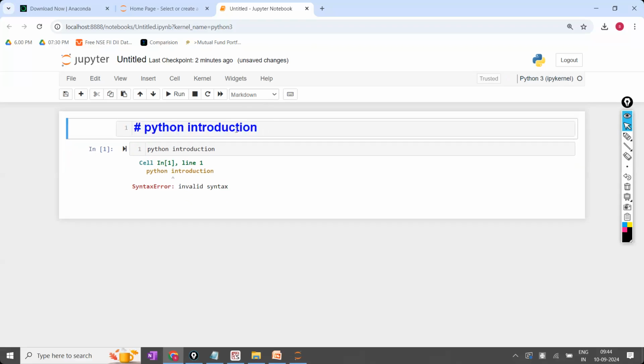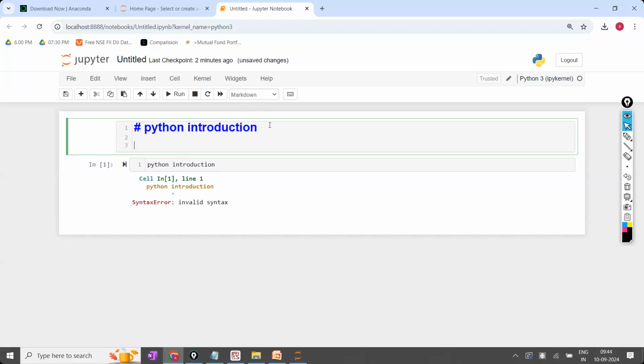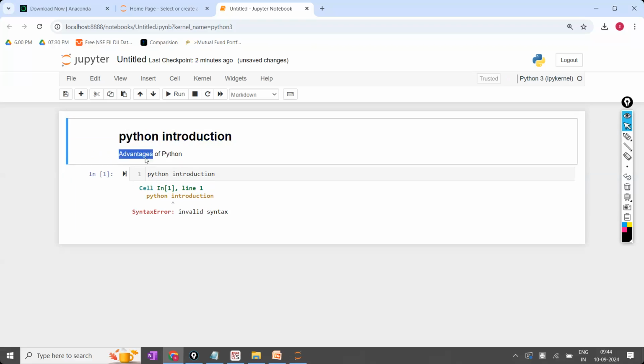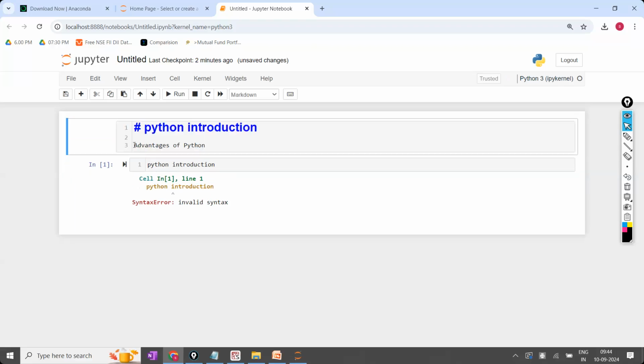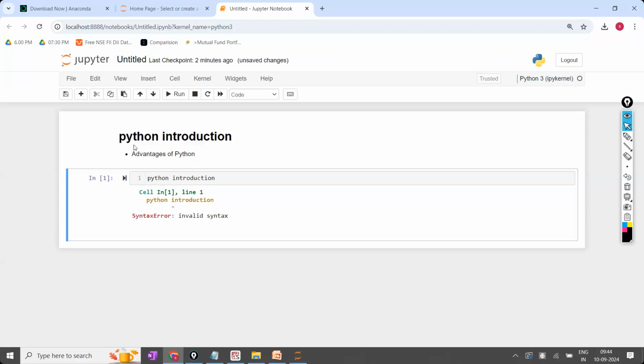Now under Python introduction, the first one I'm going to write is advantages of Python. Like this, I'm going to write one by one. Sir, I want bullet points. If you want bullet points, hyphen space, then you'll get the bullet point. So like this, we can write the notes, we can write the code and everything.